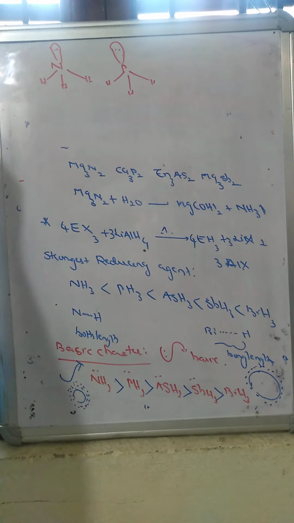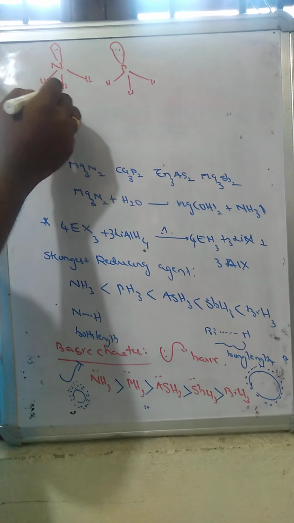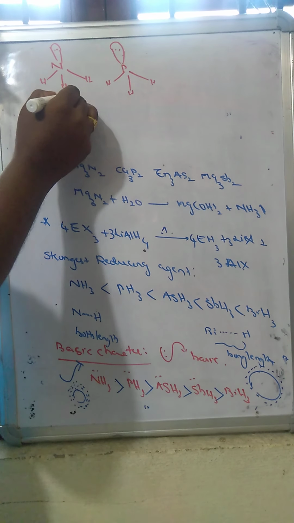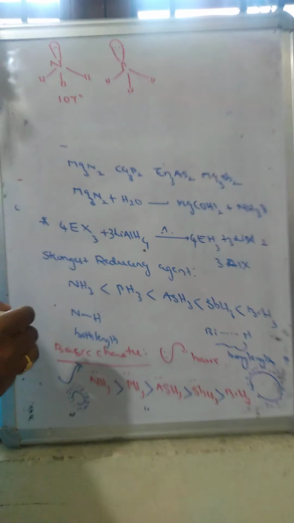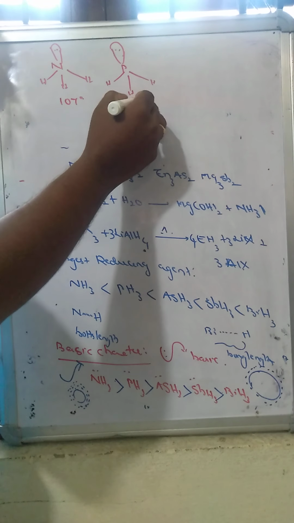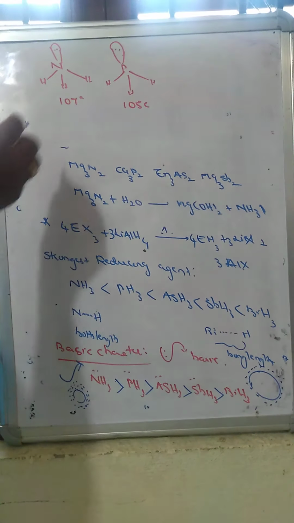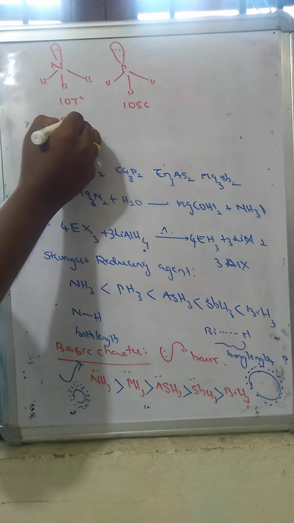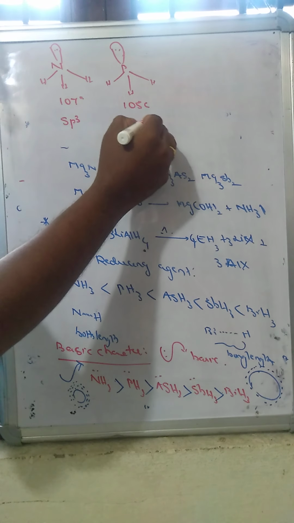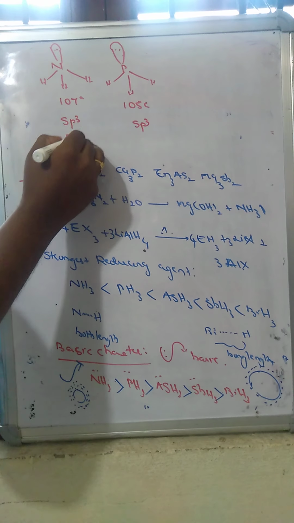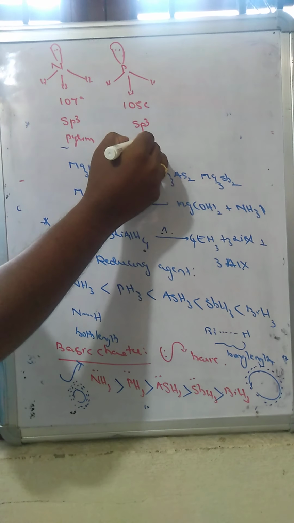In ammonia the bond angle is 107 degrees, whereas in phosphine it becomes 105 degrees. We assume the same sp3 hybridization is there and the structure becomes pyramidal.